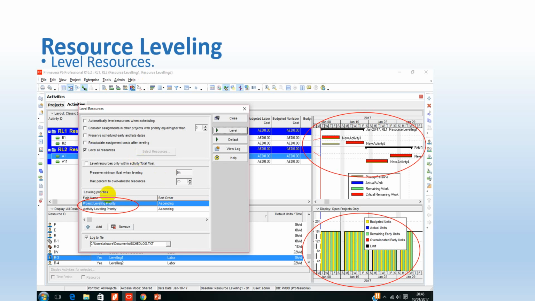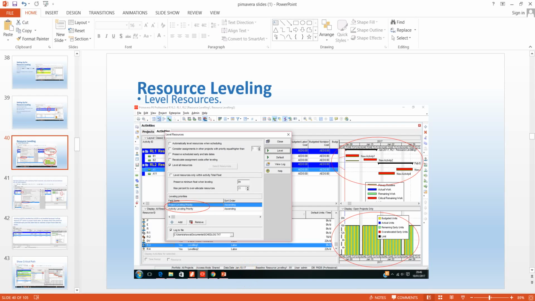And we have to set priority for leveling. Here we set the project leveling priority in ascending order. It means that it will first level those activities which are in projects of higher leveling priority. Let's see this in our PrimaVera software.